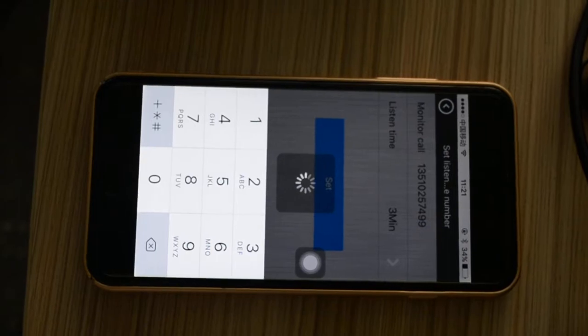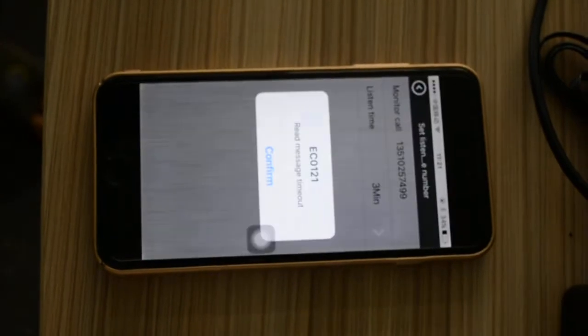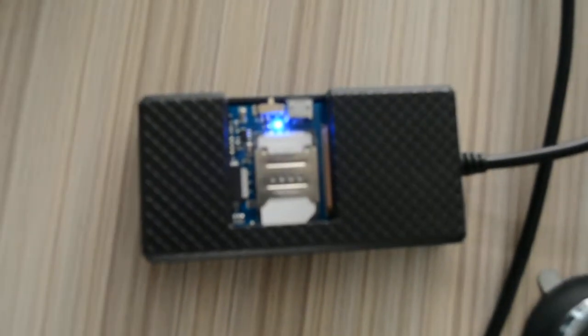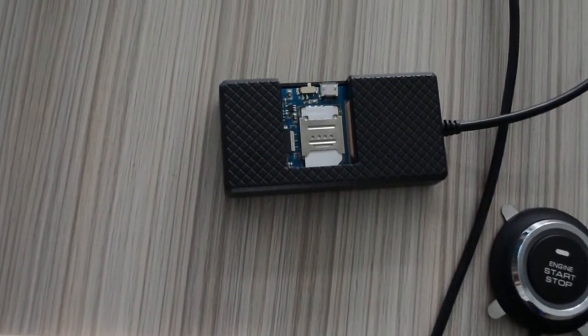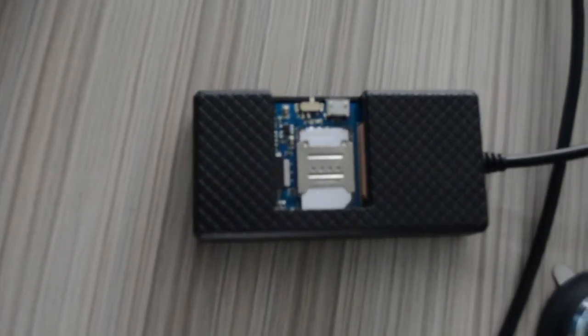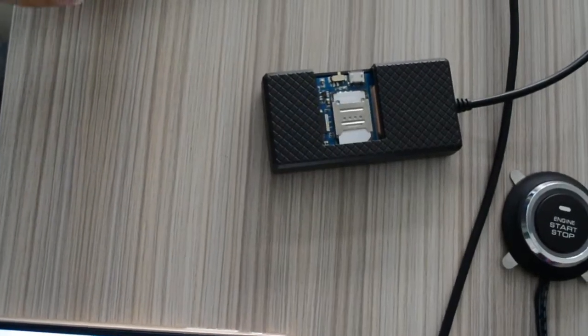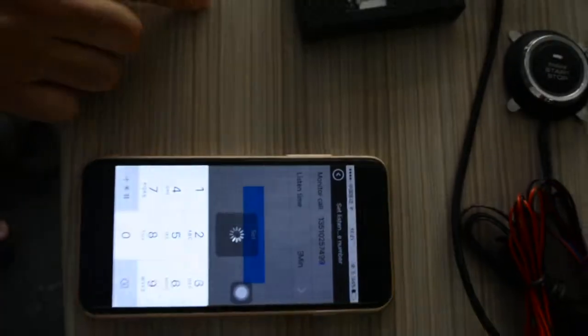Please wait a moment. This mobile number failed because the signal keeps on. The light must blink slowly. Yes, the GPS LED is blinking fast. It means it is searching for the signal. Now it is working normally. Okay. Set.